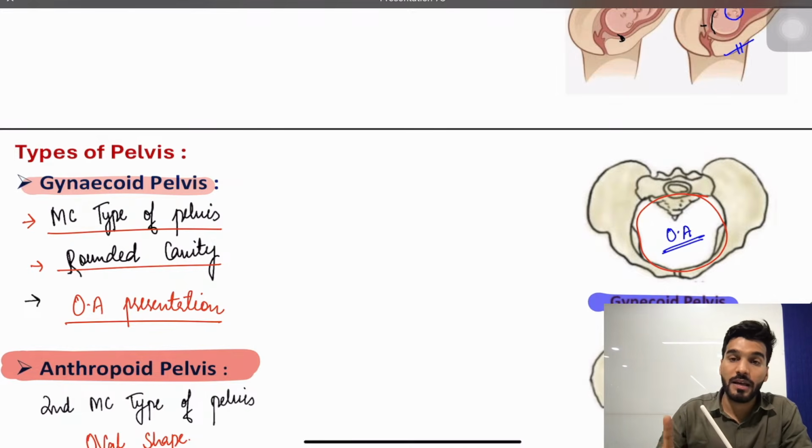First thing. Second thing is, remember, it is a male type of pelvis. Right, android pelvis. Fourth one was a platypelloid pelvis. It's a transversely oval shaped pelvis associated with the face presentation.